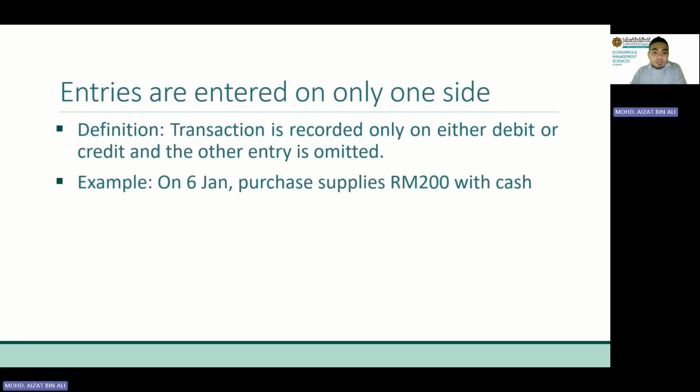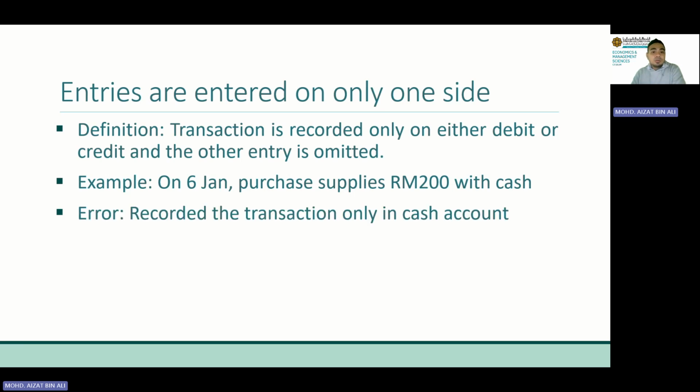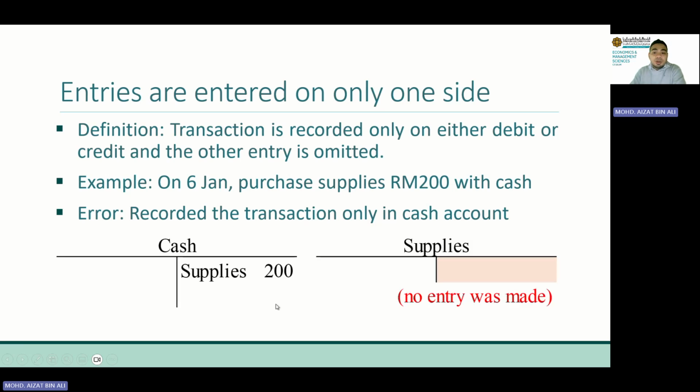Example here. On 6th January, purchase supplies RM200 with cash. So what we do is we only record in the cash account. We forgot to record in the supplies account. This is how we record it. In cash, we record supplies, credit here. But in the supplies account, we somehow forgot to record it. This can happen especially in a manual accounting system where we do the recording by ourselves. But usually in a computerized accounting system, this does not happen because the moment we enter, the system will ask us to fill in the debit and credit account.